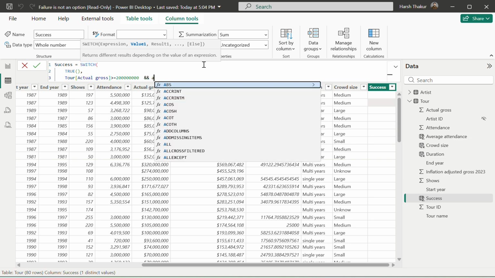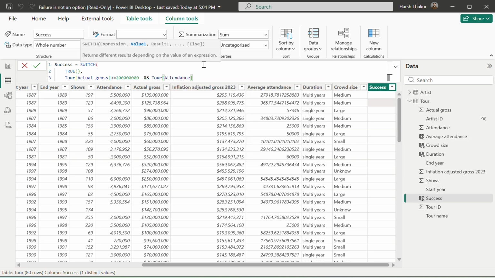And tour attendance is greater than, let's say, 2 million, right? Then we can say that it's a smash hit, right?